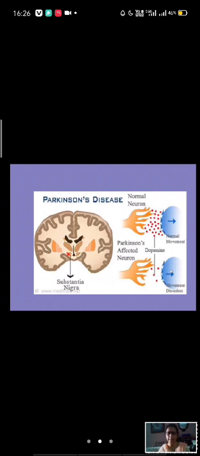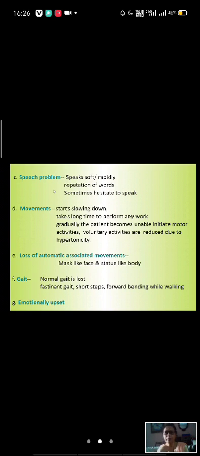Next, speech problem. The speech is very soft and very rapid. Sometimes scanning, sometimes hesitating to speak. Scanning means he has to search for the word. It is not very prompt. The words are not easily coming.